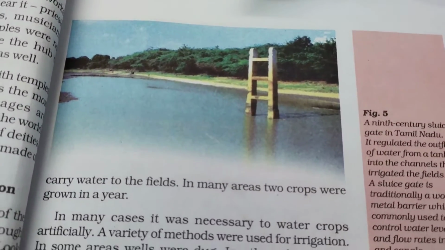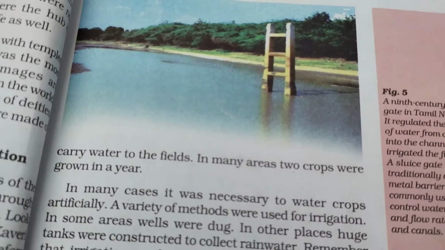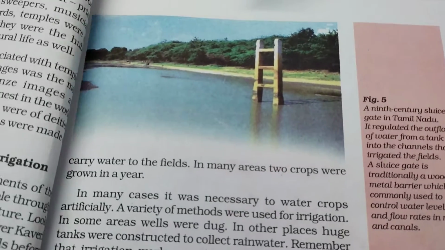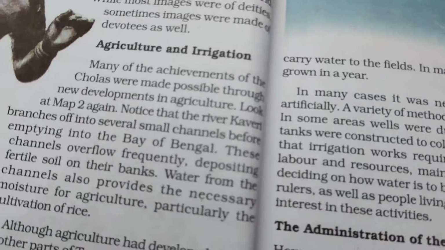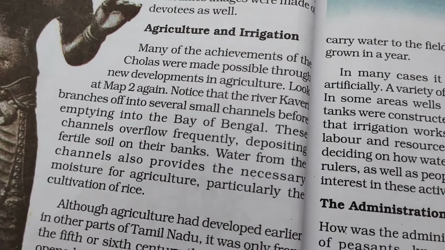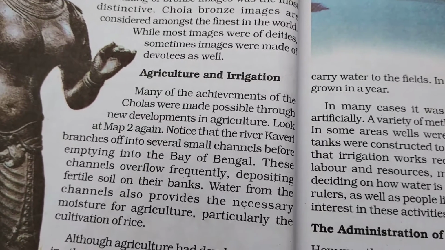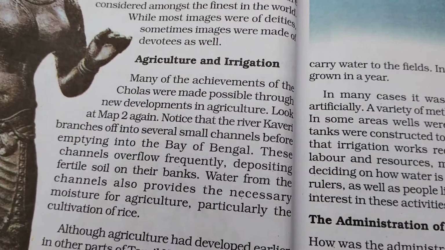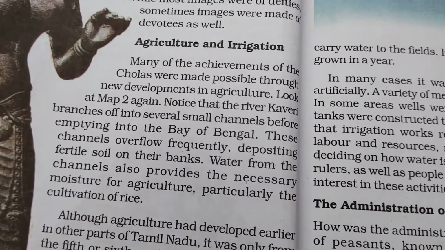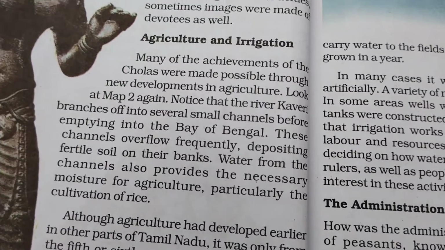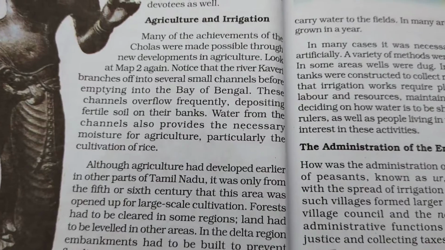Today in history, we are going to learn the next chapter about the administration of the Chola Empire. In the previous class, we learnt about the splendid temples and bronze sculpture, and about the agriculture and irrigation they did, right? The bronze image was the most famous in the world, isn't it? They made these images not only for deities but also for devotees.